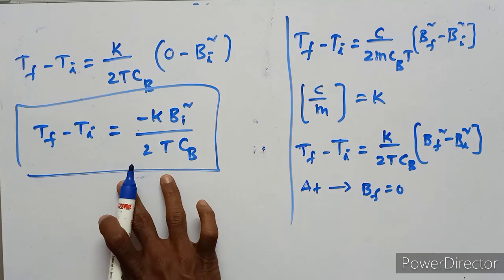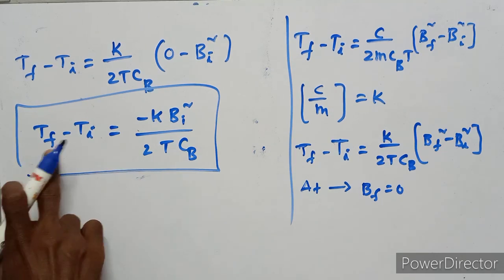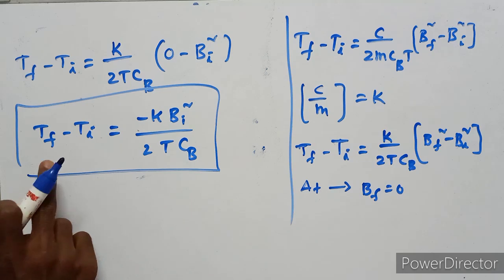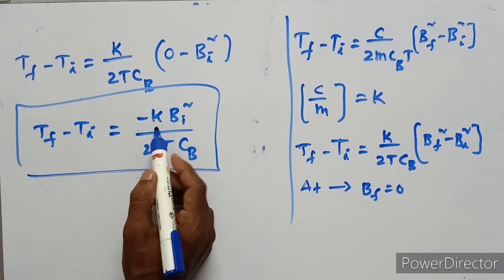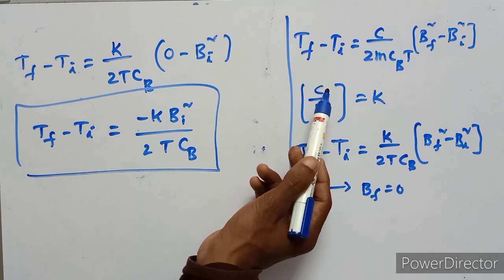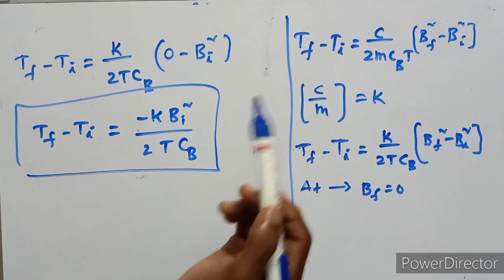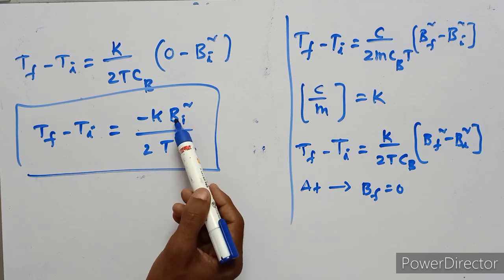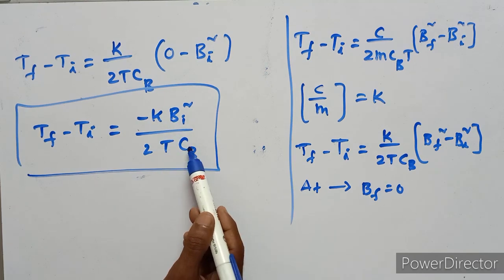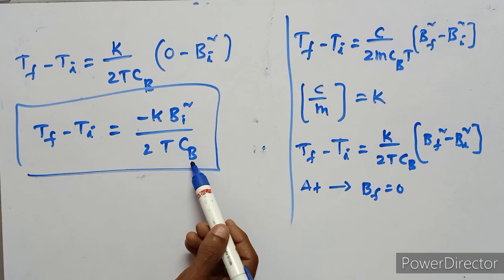This expression explains fall in temperature in adiabatic demagnetization. That means final temperature minus initial temperature equals minus K Bi square upon 2T C suffix B. K is equal to C upon M. C is the Curie's constant. Here T is the temperature. Bi is the initial magnetic field strength. Cb is the specific heat at constant field strength.